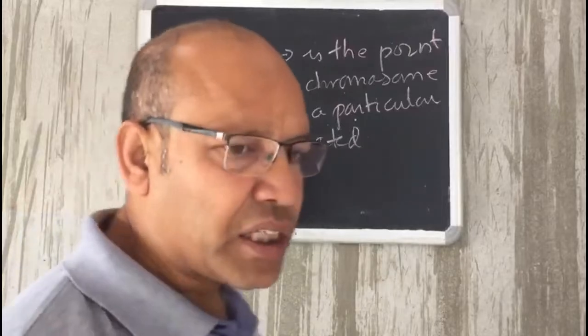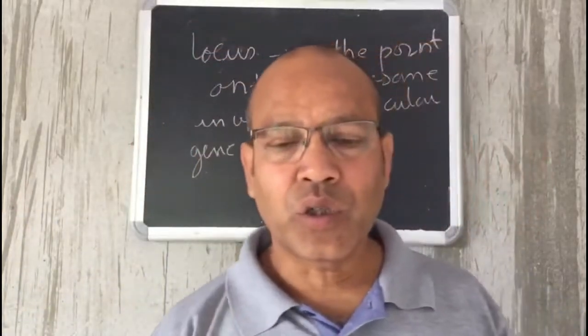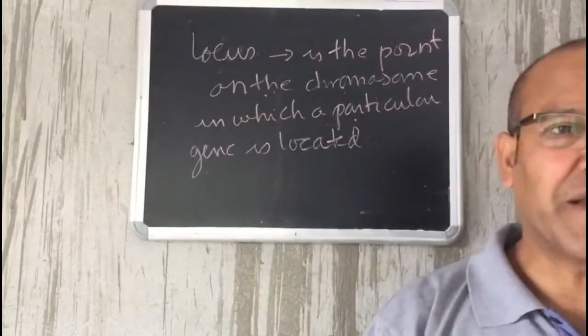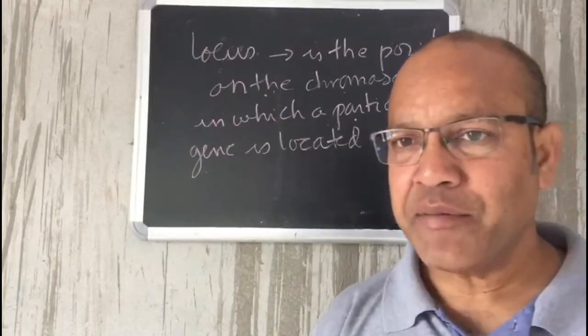Now, this location of that particular gene on the chromosome remains the same. It is the same in the case of all humans.